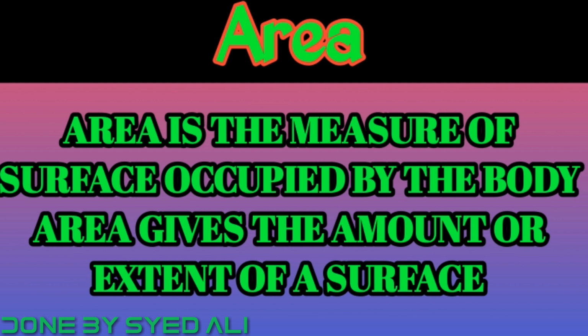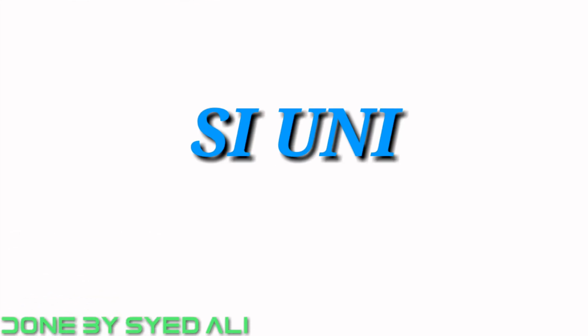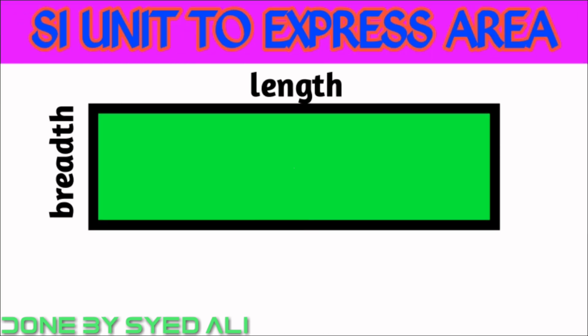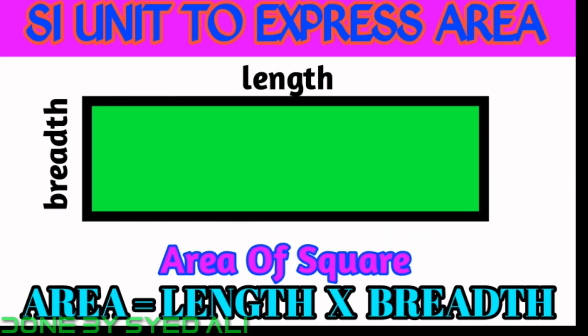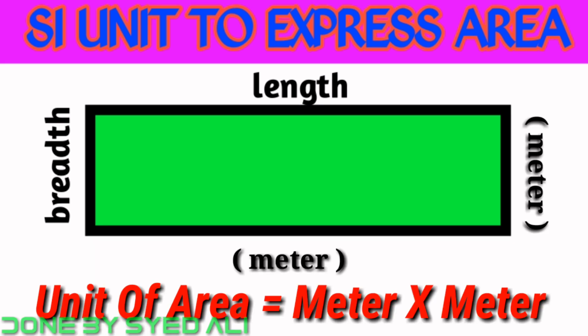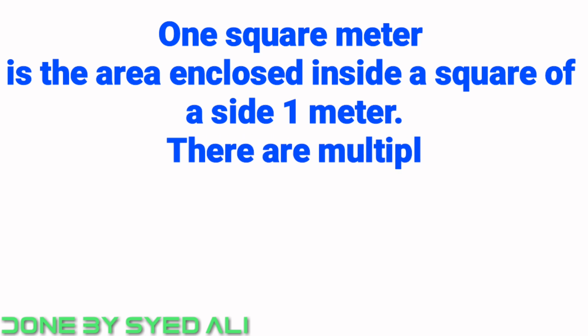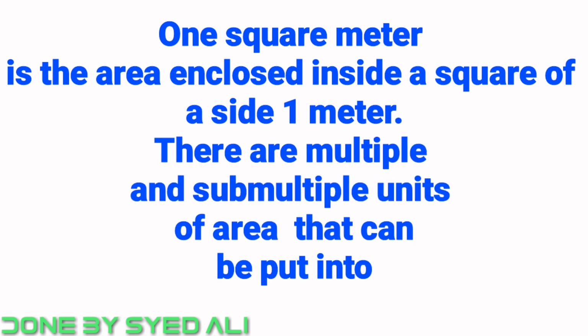Area. Area is the measure of surface occupied by a body. Area gives the amount or extent of a surface. SI unit to express area. Consider the case of a rectangle. Its area is given by area is equal to length into breadth. The unit of area is equal to meter into meter. 1 square meter is the area enclosed inside a square of side 1 meter.